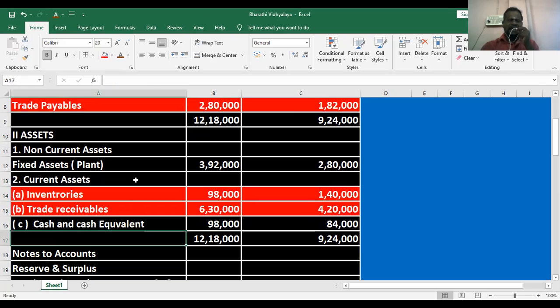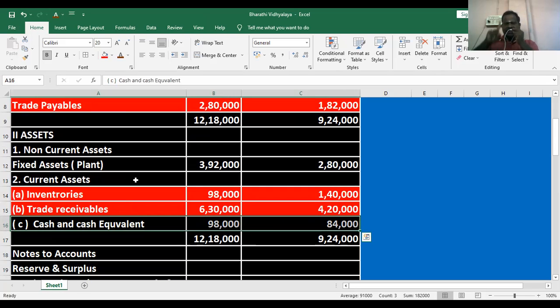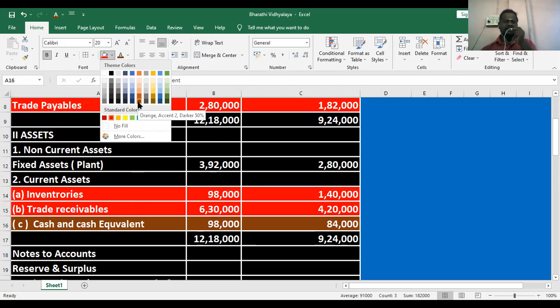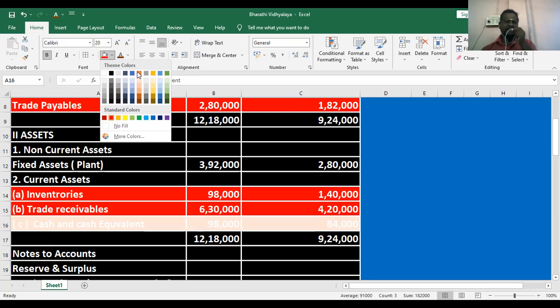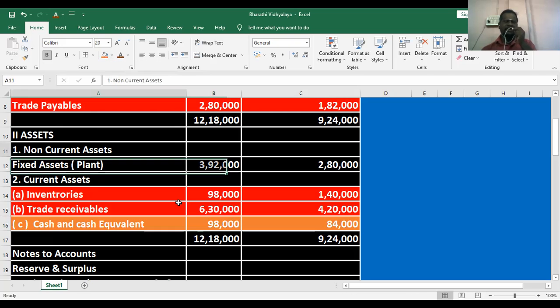Then, cash and cash equivalents. What items come under cash and cash equivalents? Already discussed: cash in hand, cash at bank, marketable securities, short-term investments. What is the logic? The accounts that are easily converted to cash are treated as cash and cash equivalents. That's why I will highlight them in a different color for our better understanding.